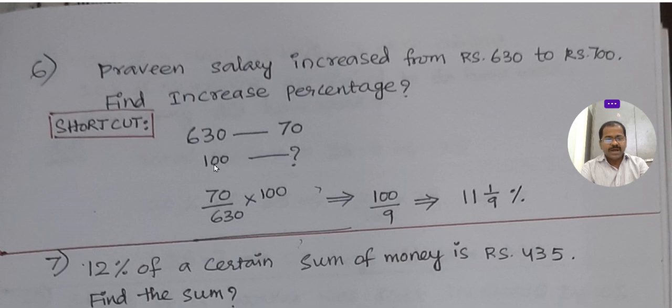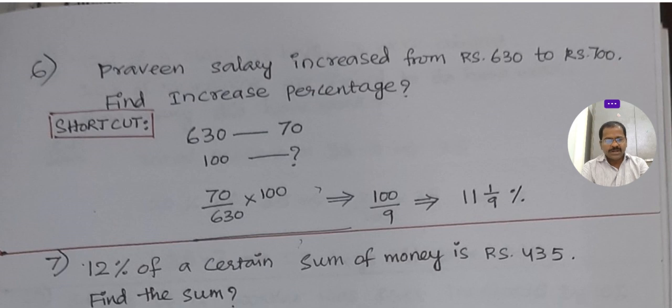So here 100 into 70 by 630. This 70 is the increase, and this is the original salary, the base. If I want to know the percentage, I have to multiply with 100. Then 100 by 9, that is 11 1 by 9 percent increased.